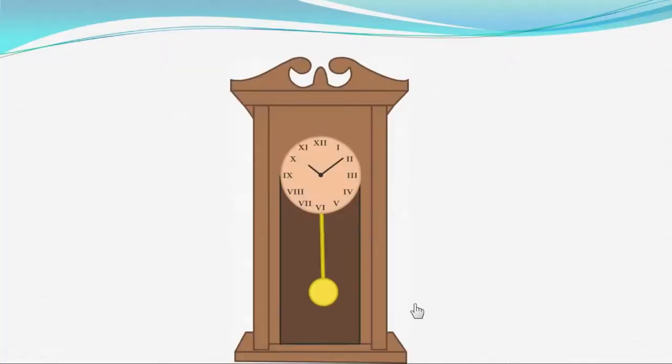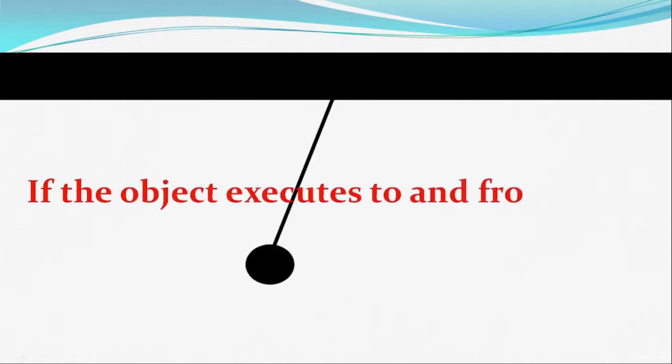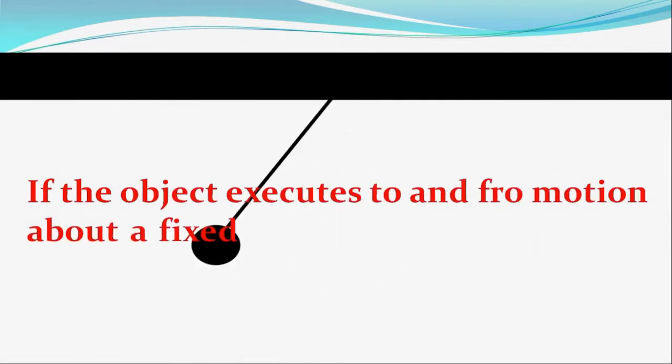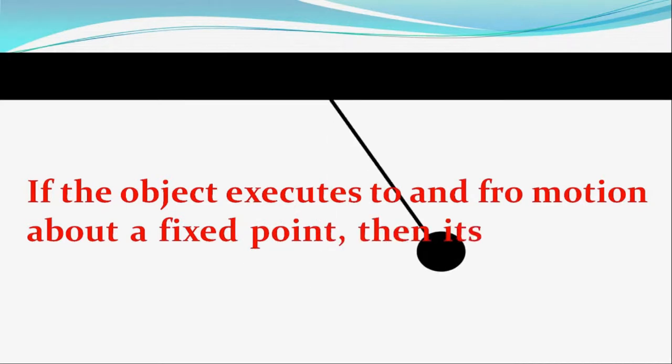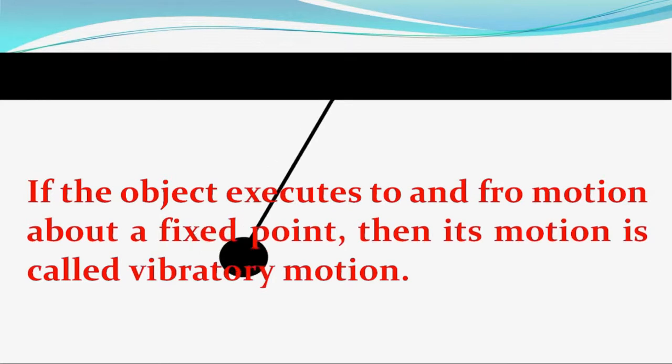Another type of motion you can see here is a pendulum in the clock, and this clock pendulum is moving here and there about its mean position. This type of motion is known as vibratory motion. We can define the vibratory motion as: if the object executes to and fro motion about a fixed point, then its motion is called vibratory motion.